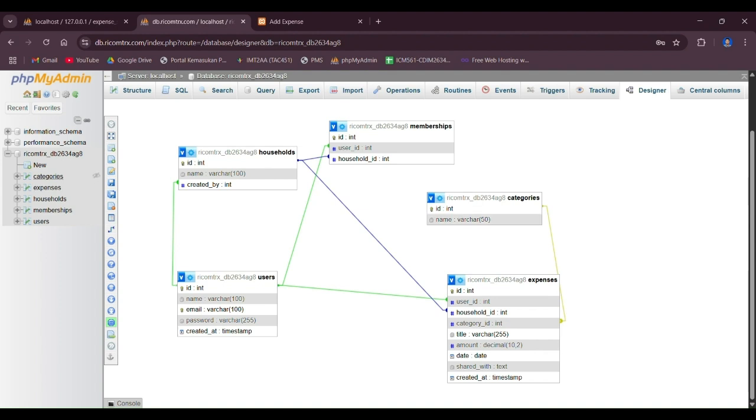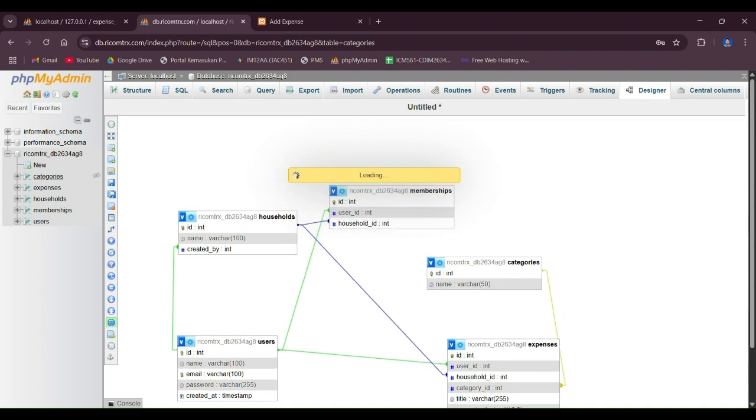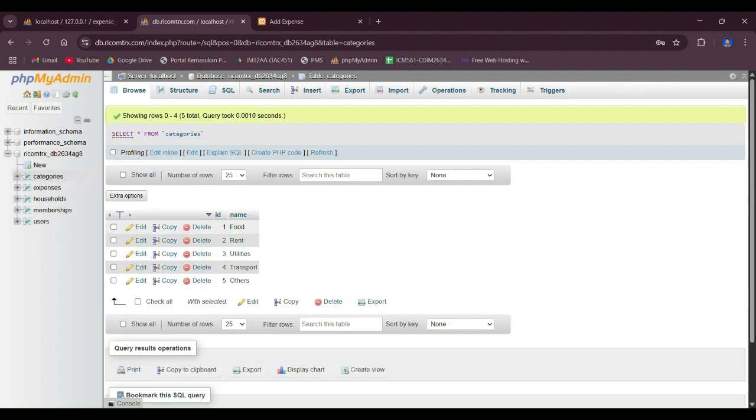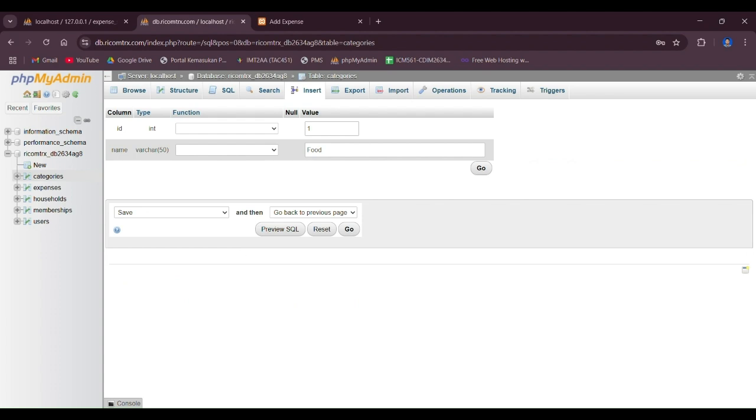Let's take a look at the categories. As you can see, here are the categories provided. And as you can see, this is the ID and the name of said category.